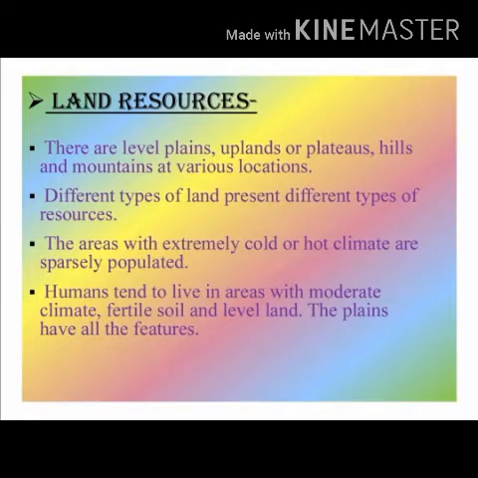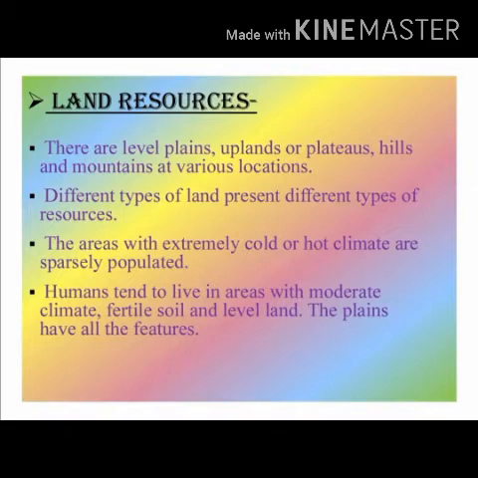There are level plains, uplands or plateaus, hills and mountains at different locations. You know that different types of land present different types of resources. So that is the main reason why all places are not evenly populated. The areas which are extremely cold or have a hot climate are very thinly populated, you can say sparsely populated. The population of these areas is very less.